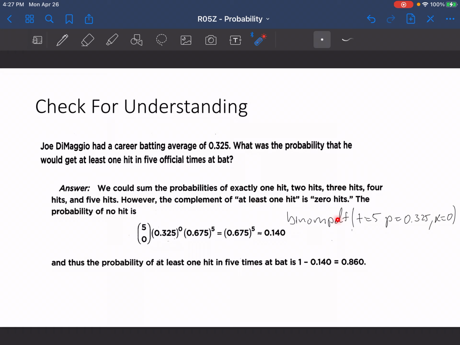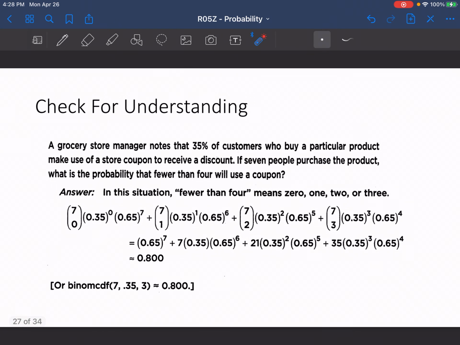So it's still probably more appropriate to use binomial PDF because we are checking to see the probability that he gets 0 hits in 5 total trials. However, we would have to do a little more math, like we would have to figure out the probability that he does not get a hit in certain instances, in order to use binomial CDF. But if you can use binomial PDF in most instances, that's where I would go for this.